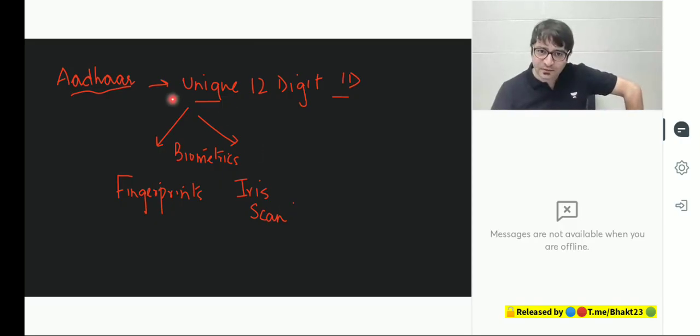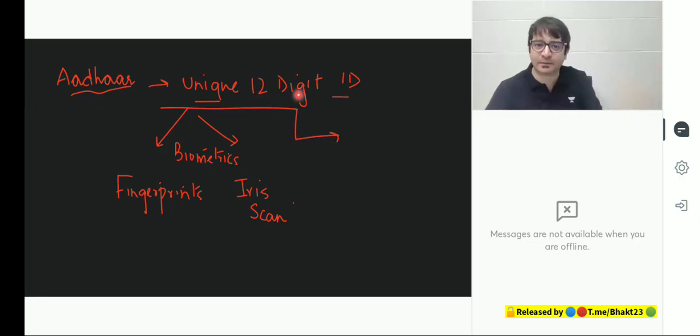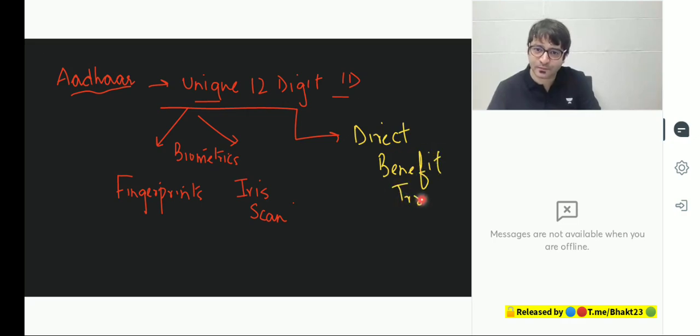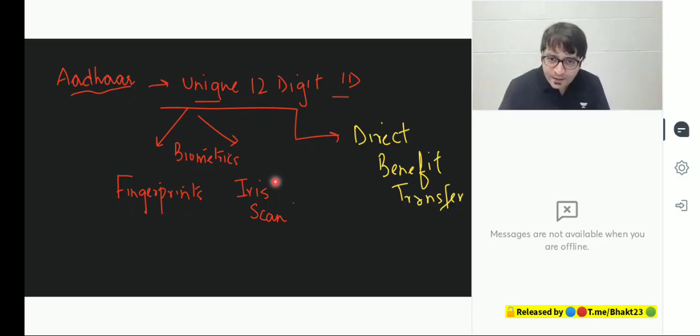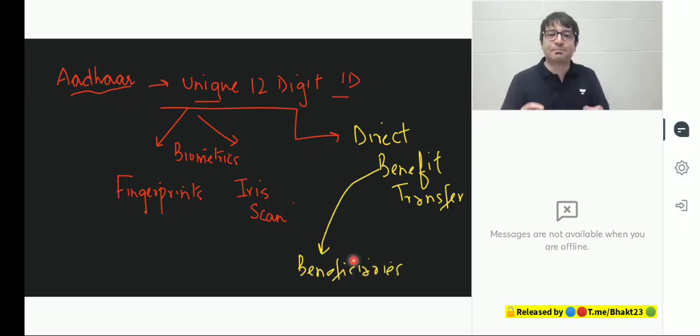What was the purpose of Aadhaar? Why Aadhaar was introduced in India when Dr. Manmohan Singh was the Prime Minister? For direct benefit transfer. What is this direct benefit transfer? Benefits are to be transferred to beneficiaries. Who are the beneficiaries? Beneficiaries of the welfare state.